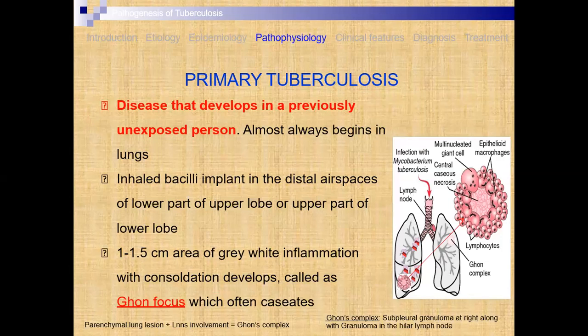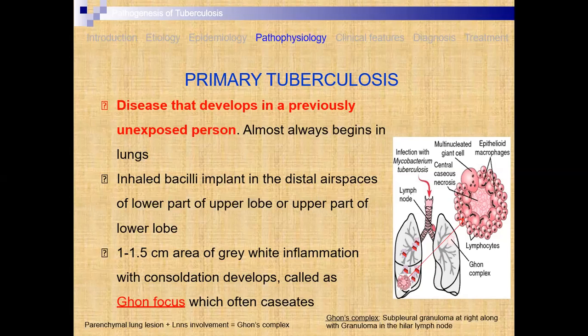Means the attack is mostly found in the lungs. If unexposed persons are there, means they have not come into direct contact with a patient, then in that case such type of treatments are there, or we can say this is primary tuberculosis. The inhaled bacilli implant in the distal airspace of the lower part of the upper lobe or the upper part of the lower lobe.